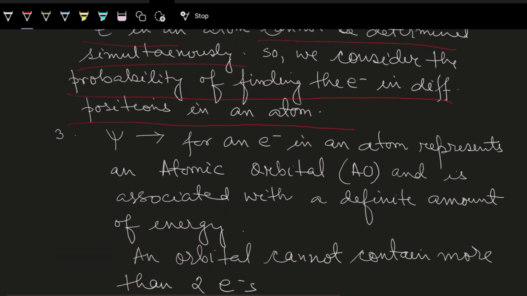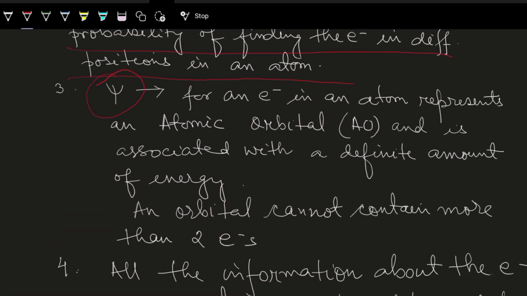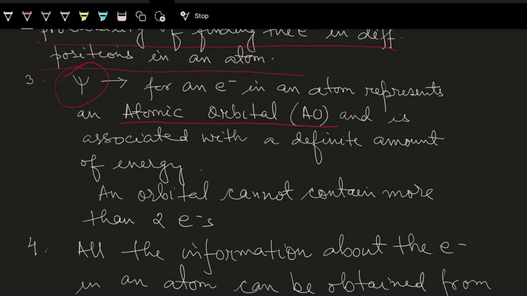Next, about psi, what is said in the Schrodinger's wave equation? Psi for an electron in an atom represents the atomic orbital. You should understand that atoms have atomic orbitals, and the atomic orbitals, when in a molecule, form the molecular orbital.